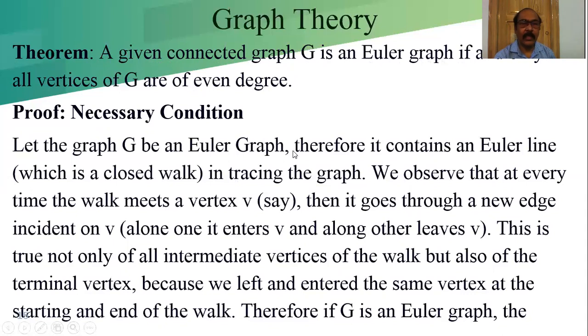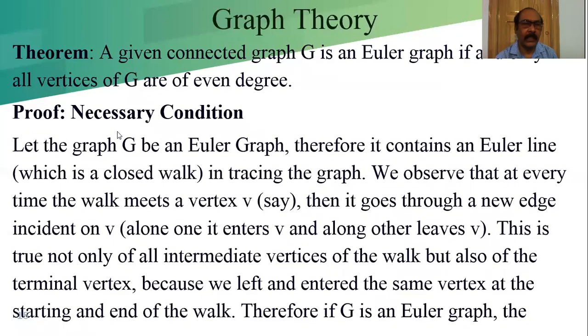Every time it is not necessary to remember the proof, but we have to remember this statement to learn the next theorem or to solve any other problem. A given connected graph G is an Euler graph if and only if all vertices of G are of even degree. It is "if and only if", that means two parts are there: necessary conditions and sufficient conditions. Two parts we have to show or prove.